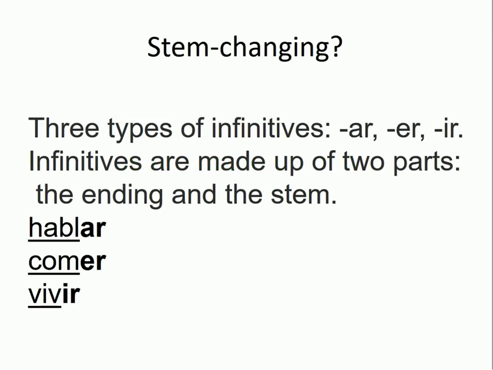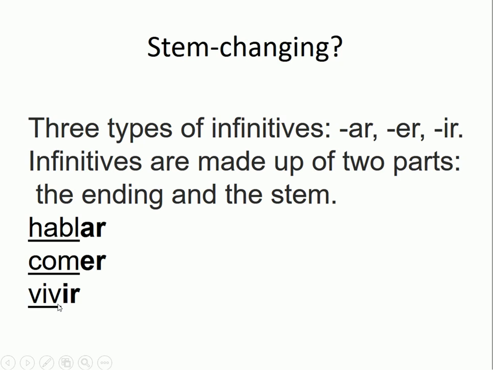Well, remember, there are three types of infinitives: AR, ER, and IR. Infinitives are made up of two parts, the ending, AR, ER, and IR, and the stem. So this part here underlined is the stem of the verb hablar, the stem of the verb comer, and the stem of the verb vivir.